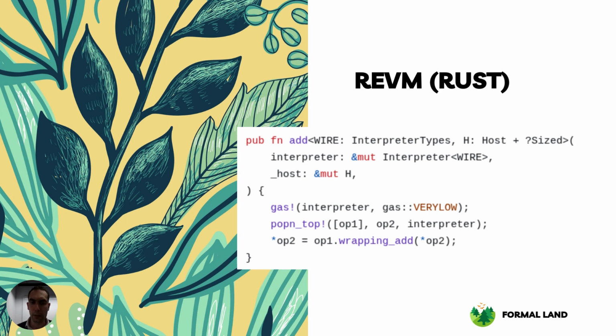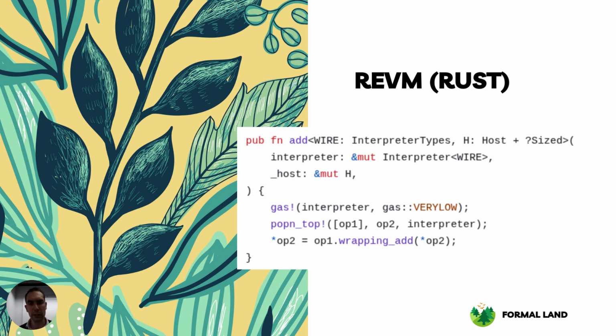And after, the code does the gas accounting by decreasing the gas counter by very low and returning an error if it reaches 0. It gets the two topmost elements of a stack, OP1 and OP2.